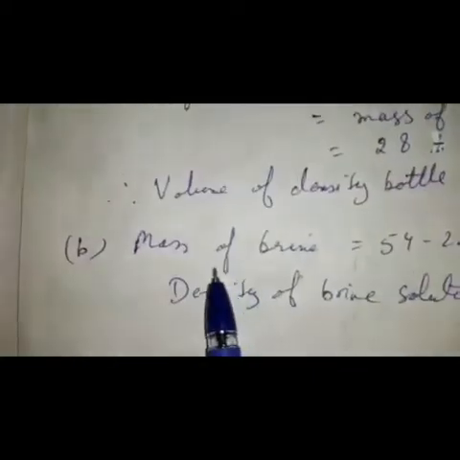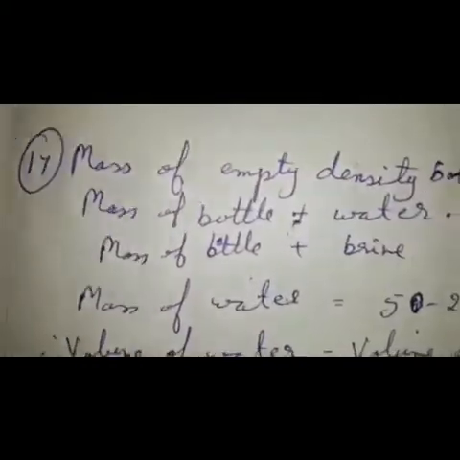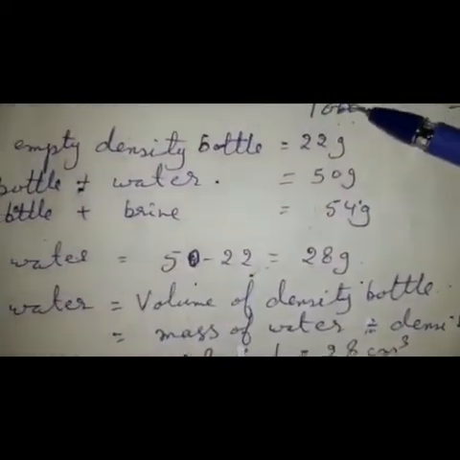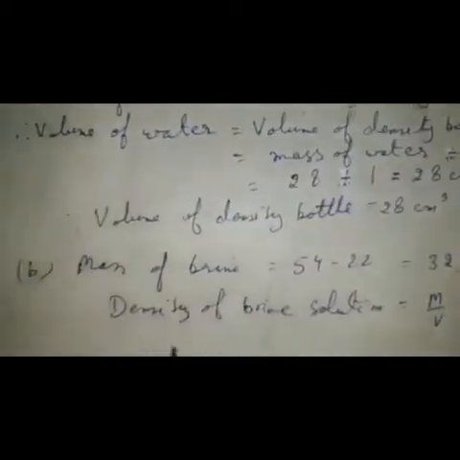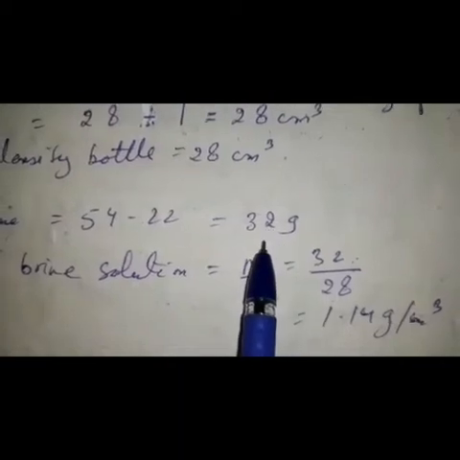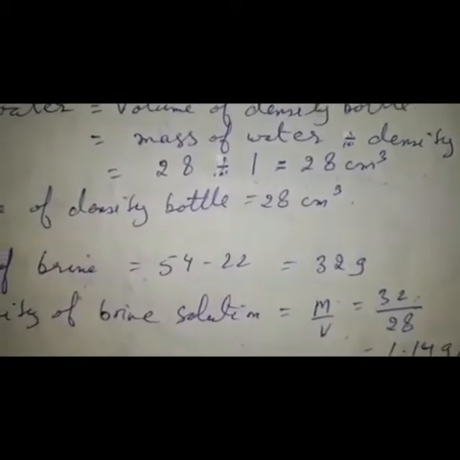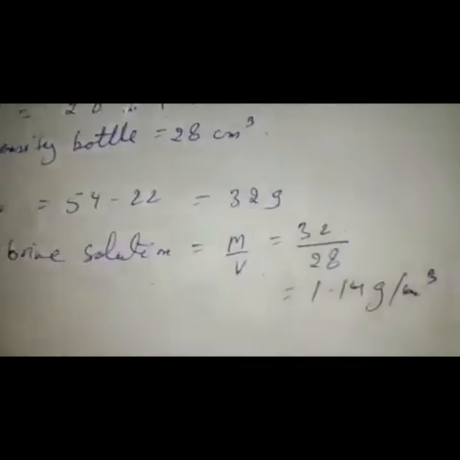Second part, you have to find mass of brine. Mass of brine is 54 minus 22, see children. So it will come 32. So density is equal to mass upon volume. Put the value. Mass you have just taken out as 32 and volume as 28. So it will come 1.14 gram per centimeter cube.